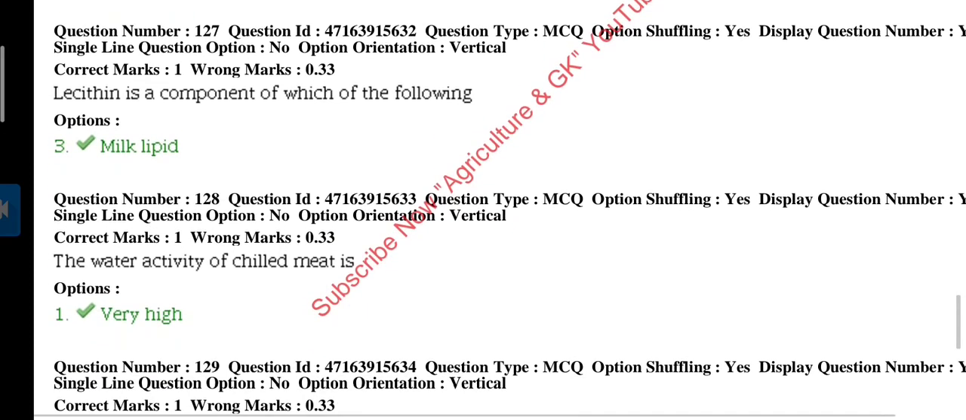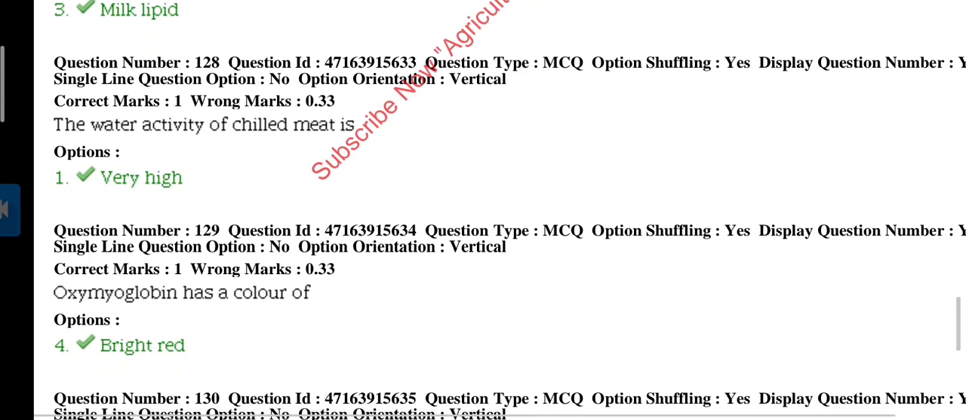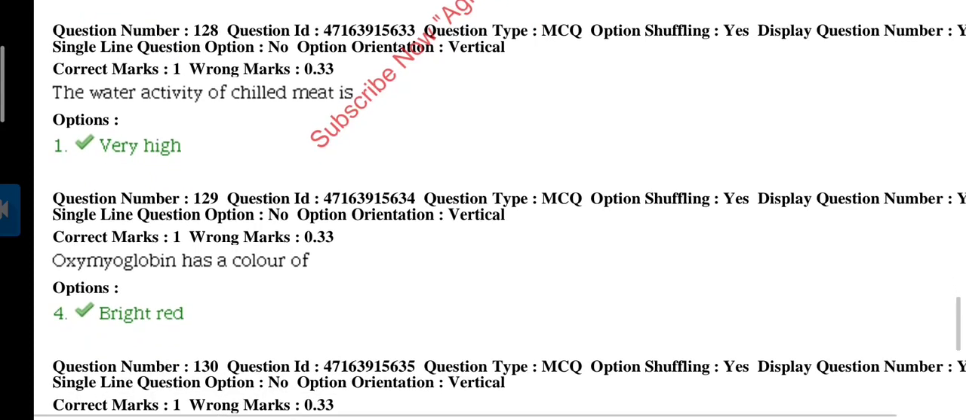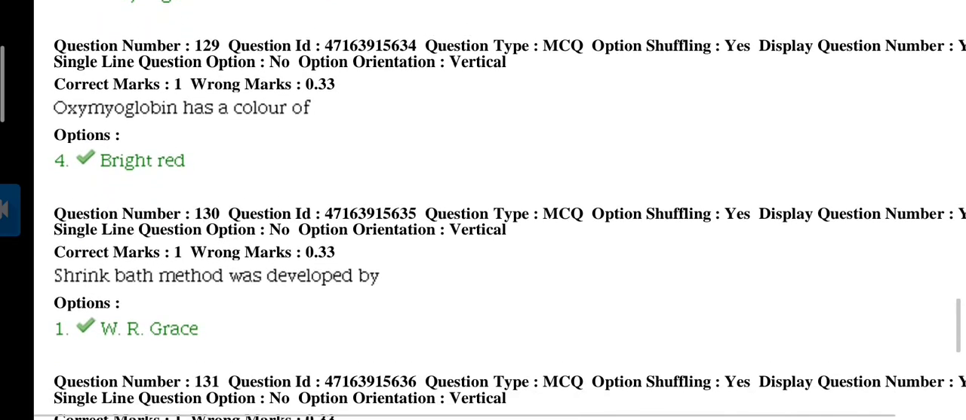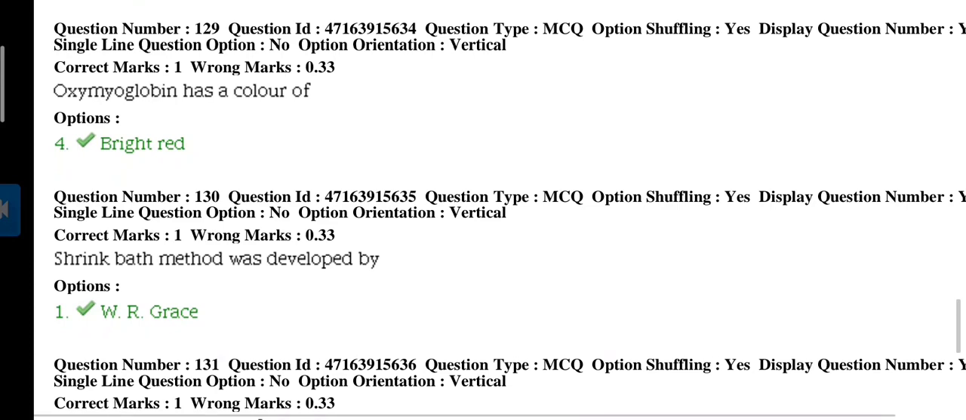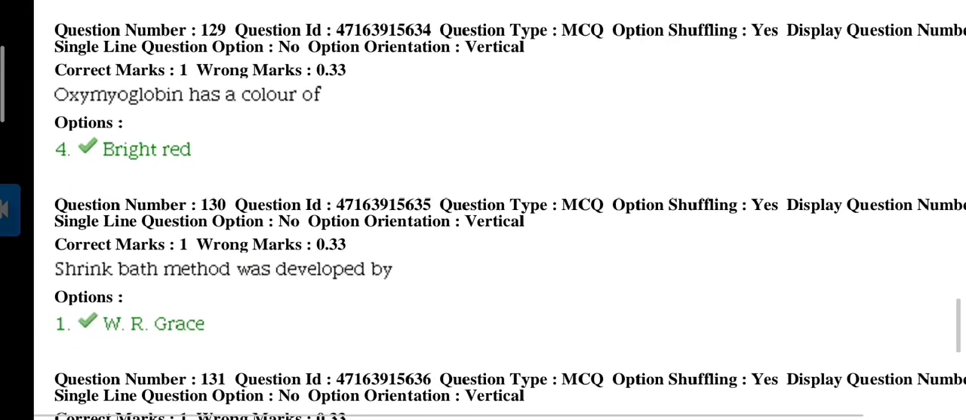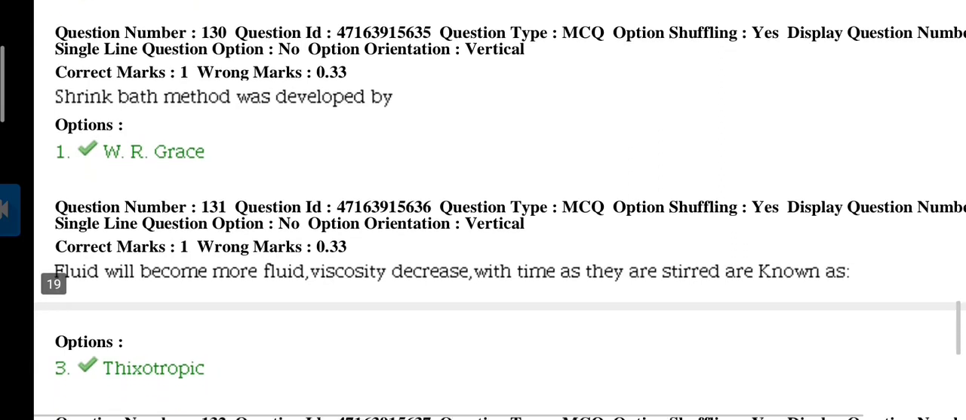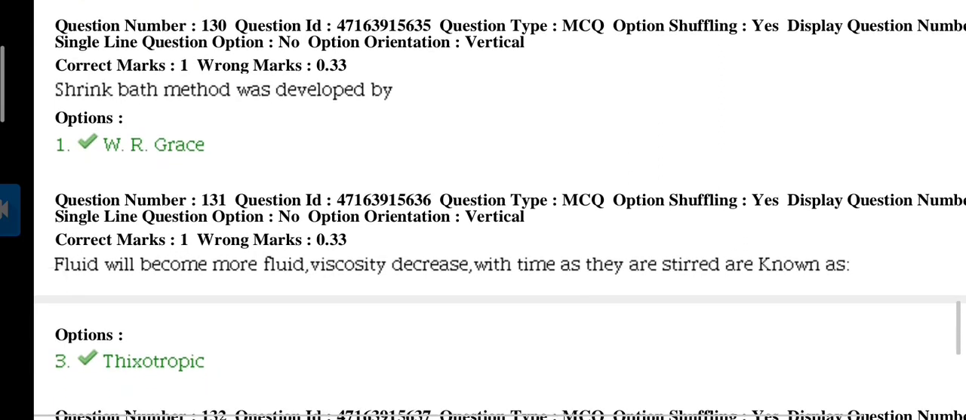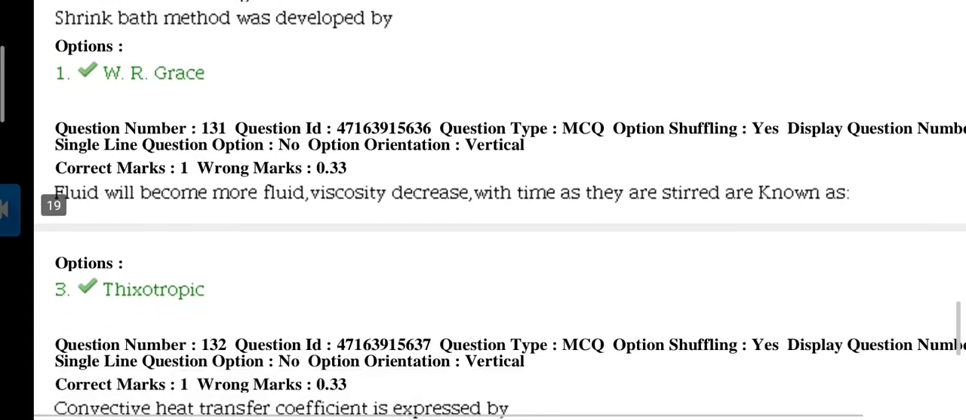Question 127. Lecithin is a component of milk lipid. Question 128. The water activity of chilled meat is very high. Question 129. Oxymyoglobin has a bright red color. Next question 130. The shrink bath method was developed by W.R. Grace.